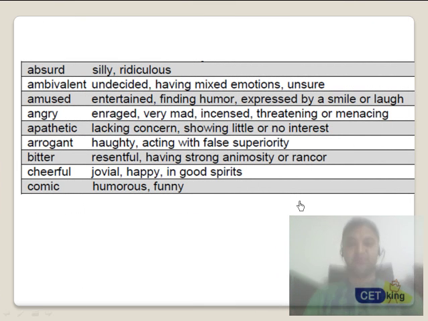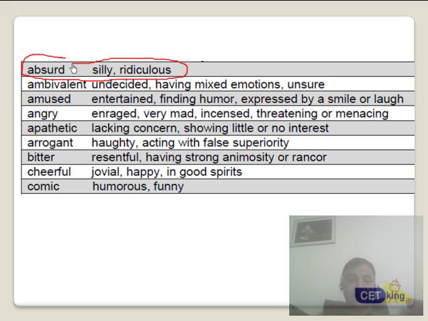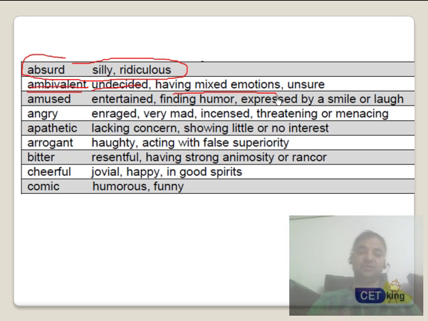Now let's pause the video and look at each of these important tones. Absurd is obviously silly, ridiculous. Ambivalent is undecided, a person who is undecided or has mixed opinions. If an author is talking about a war, he gives some positive views and some negative views: wars are very good for the economy, but on the other hand, war is very bad for social purposes. Next is amused: entertained, finding humor, expressed by a smile or laugh, a tongue-in-cheek kind of thing.